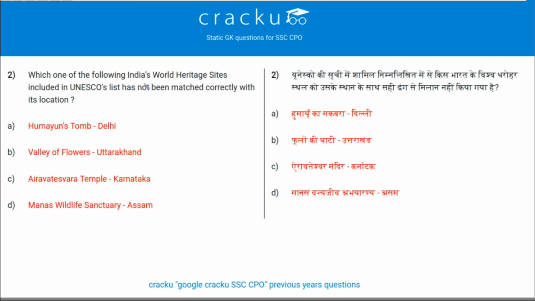Which one of the following India's World Heritage Sites, included in UNESCO's list, has not been matched correctly with its location? So let's see. Humayun's tomb is in Delhi, it's correct. Valley of Flowers is in Uttarakhand, it's correct. And even option D is correct. So the temple mentioned here, Airavatesvara temple, is in Tamil Nadu but not in Karnataka. So option C is the correct answer.